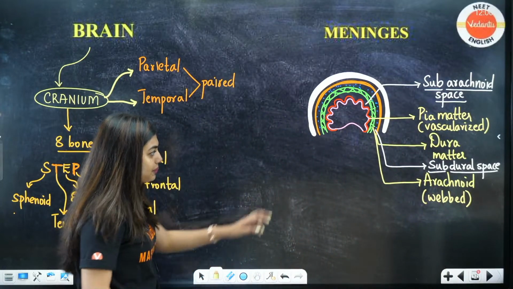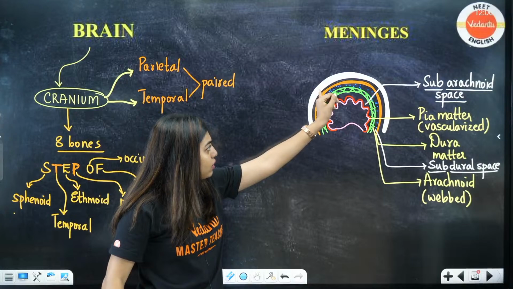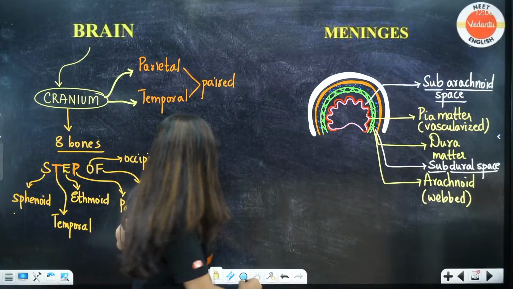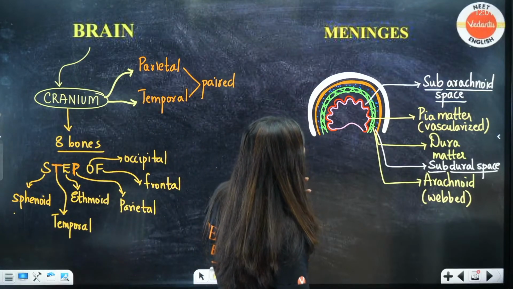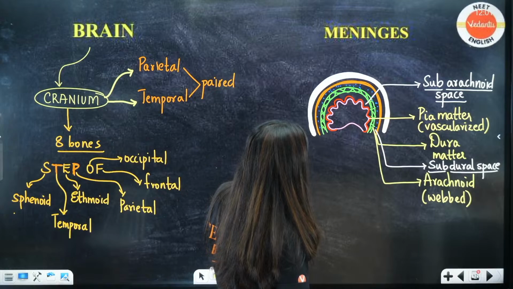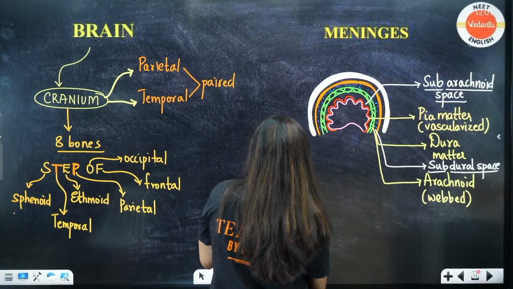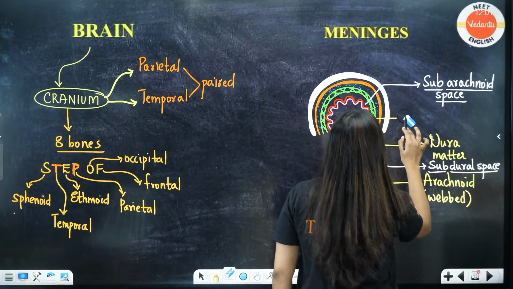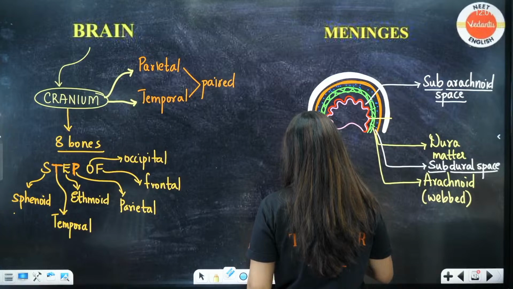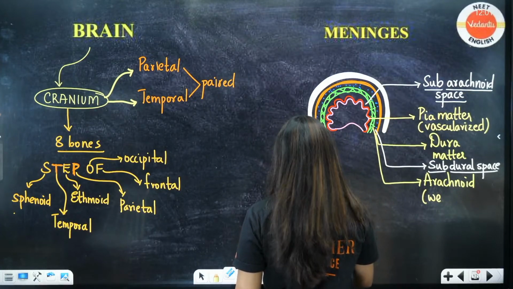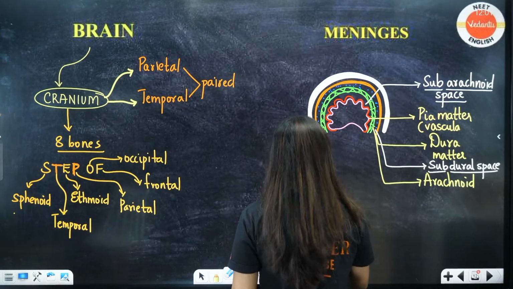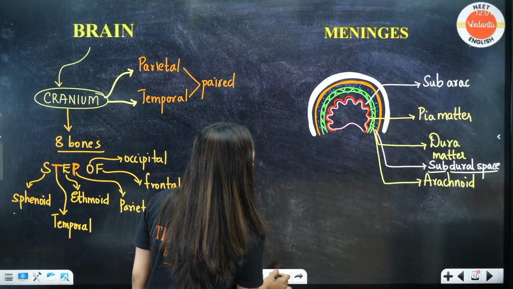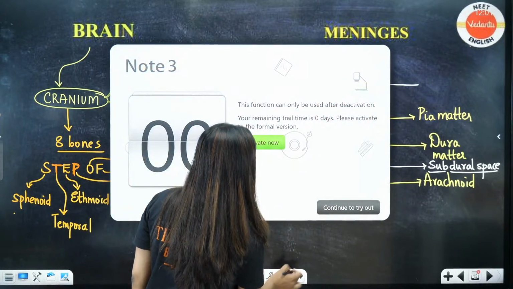Now, all of you tell me, outside to inside, I start from outside to inside. I should have done the labeling a little above, to be easy for you. Dura mater, arachnoid. One second, students. Give me just one minute, because if I write like this, some students will get confused.